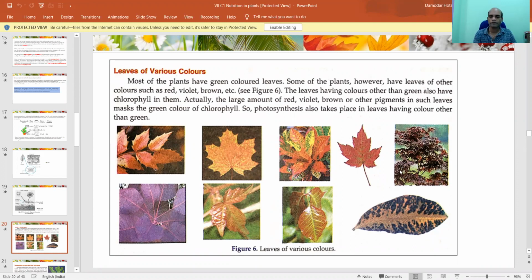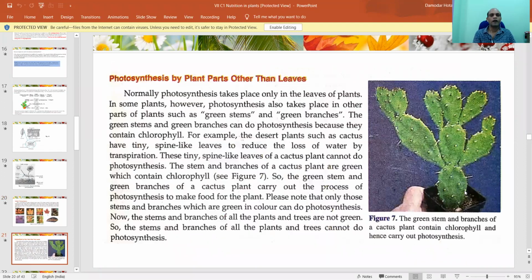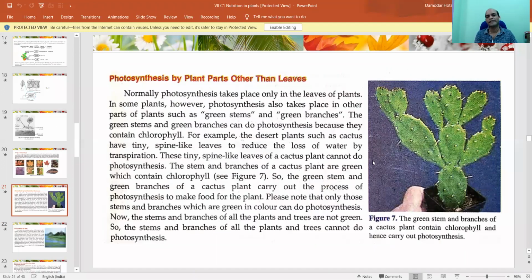Okay. Now, how does photosynthesis take place by the leaf? It's okay. But can you think of those plants where leaves are not present? How can they make food?